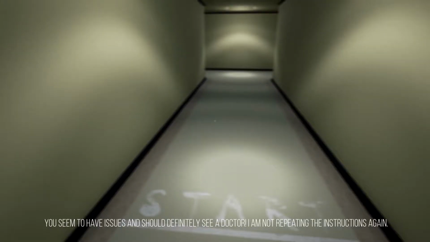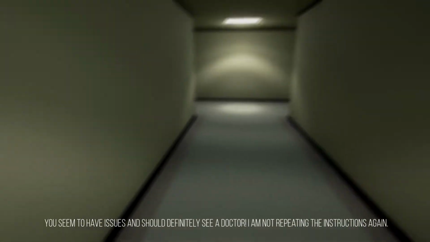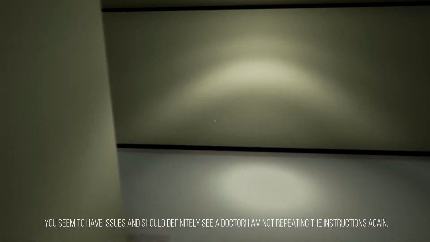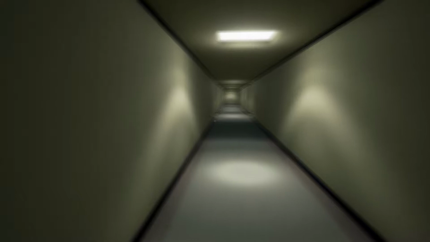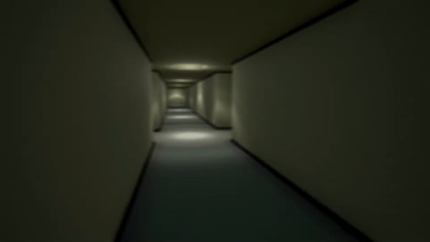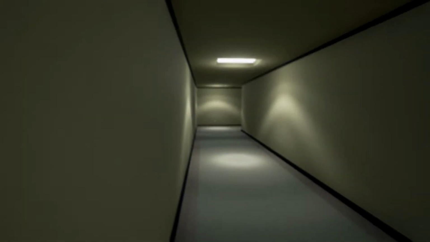You seem to have issues and should definitely see a doctor. I am not repeating the instructions again. Oh, okay. Look, I know I have a shitty memory, okay? But Alzheimer's is on my father's side, not my mother's side. So I think it was left, right, I don't know, left, straight, something. It's gonna suck though if I fail it again. I don't want that thing to kill me again.